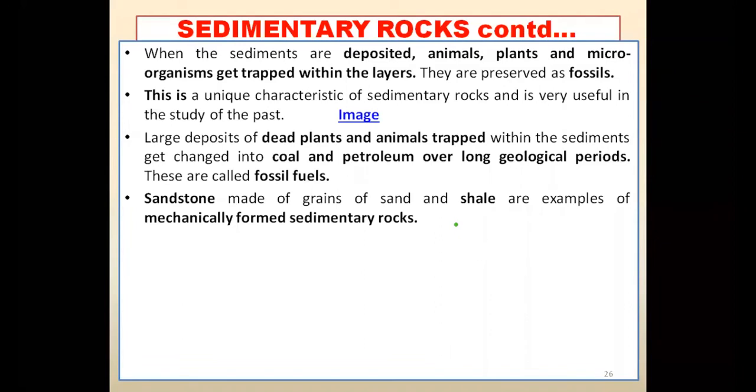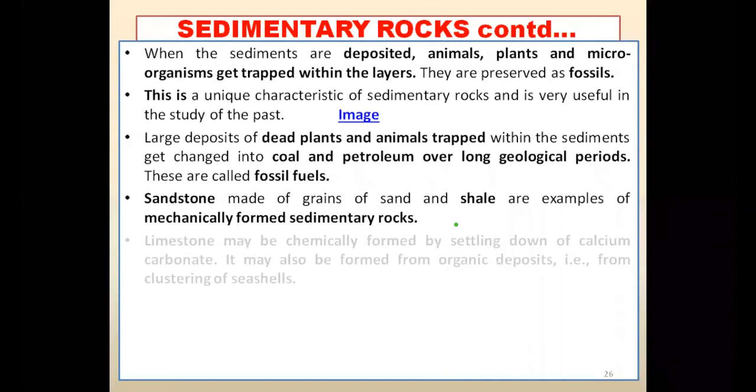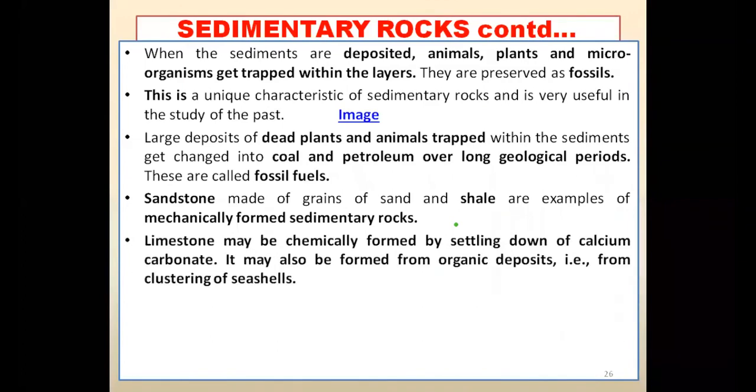So these types of rocks which are formed with the help of evaporation of the seas are known as mechanically formed sedimentary rocks also. And the rocks which are formed due to the dead plants and animals are known as organically formed sedimentary rocks. What example do we have?